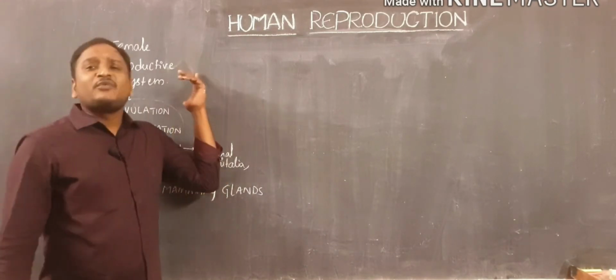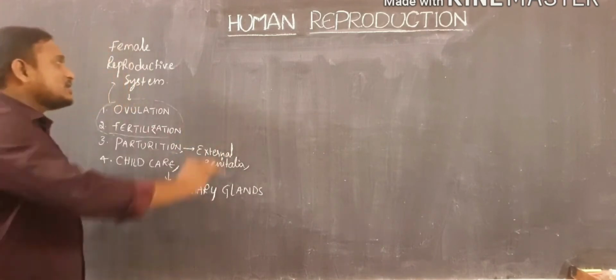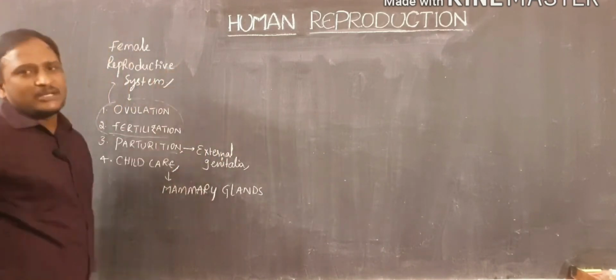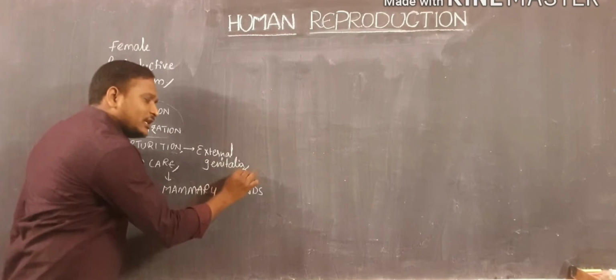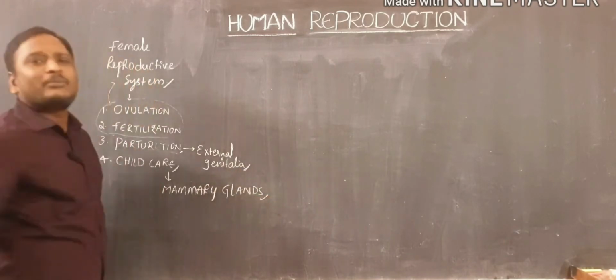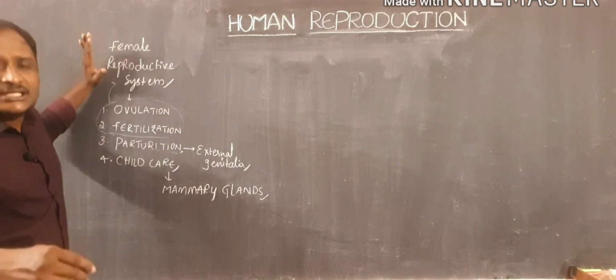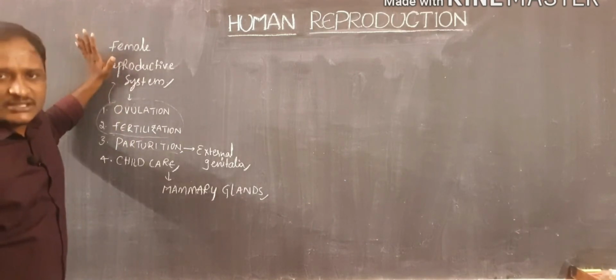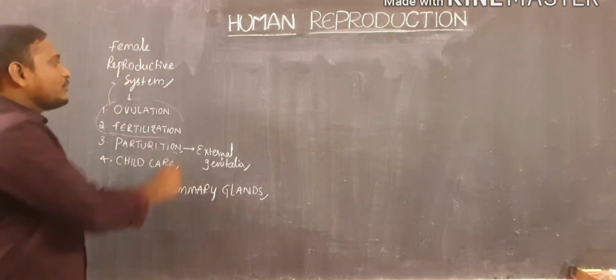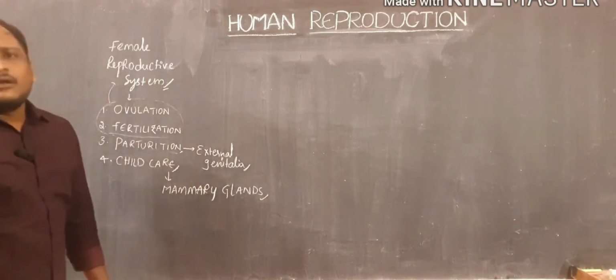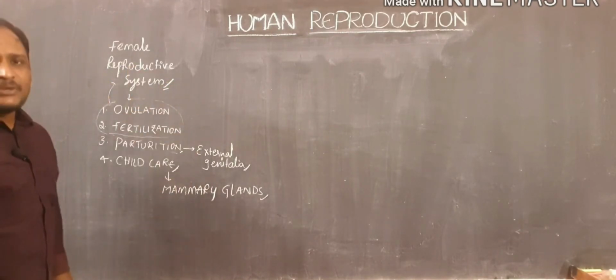So, as a part of the female reproductive system, we will discuss the different parts present in the female reproductive system, along with the external genitalia and mammary glands. These are the 3 important parts we will discuss. And first, we will discuss the parts present in the female reproductive system.